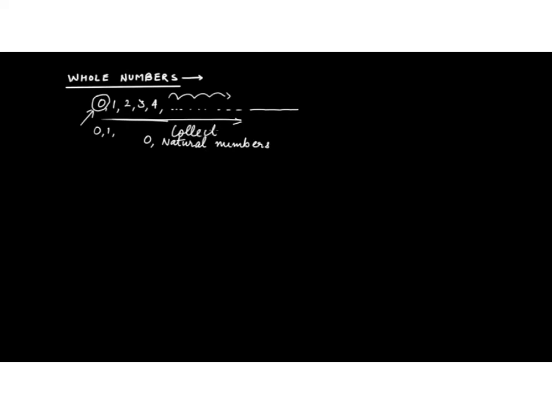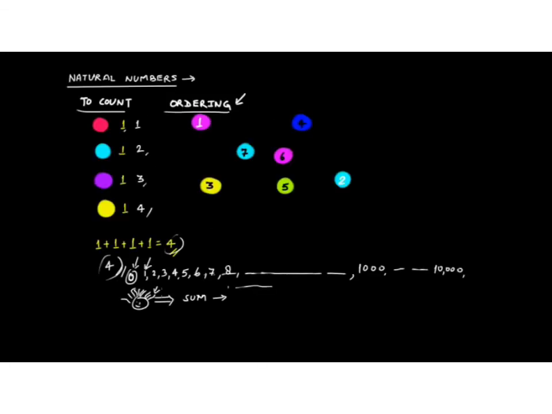The collection of natural numbers didn't contain this 0, and it started from 1 and not from 0.